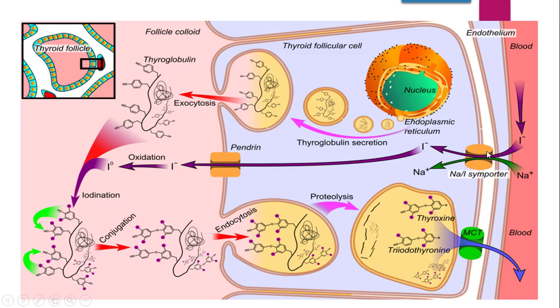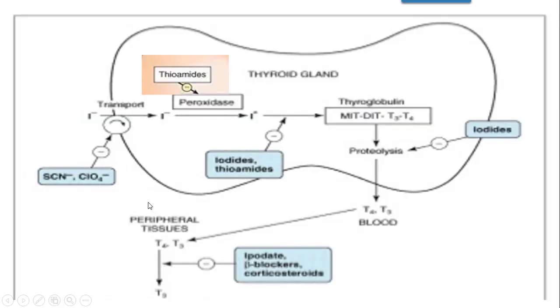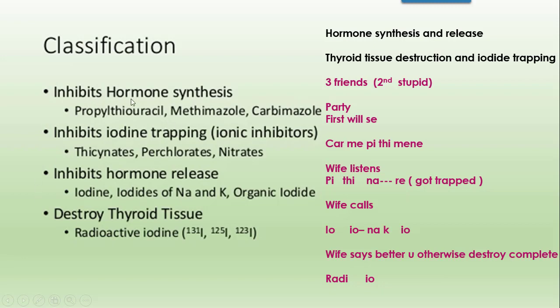Some drugs act by destruction, they work on destroying the follicular cells. This destruction of the thyroid gland cells itself is the mechanism shown by the last class, that is radioactive iodine. And the release of thyroid hormones into the blood will get inhibited. So this class name is the drugs which inhibit the release of thyroid hormones, and the class, that is drugs which inhibit the hormone synthesis, means only synthesis will get inhibited.